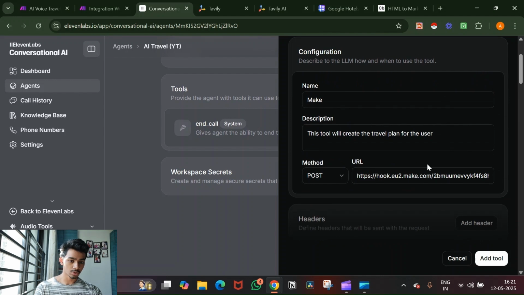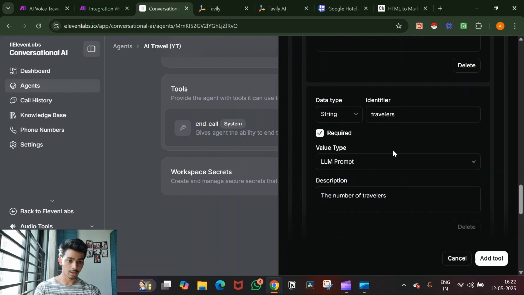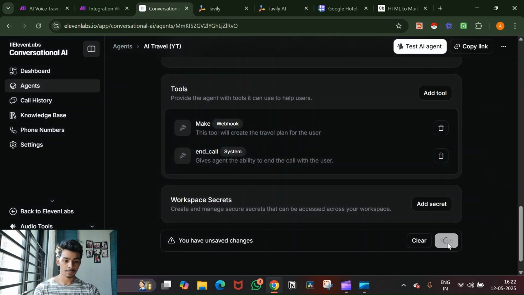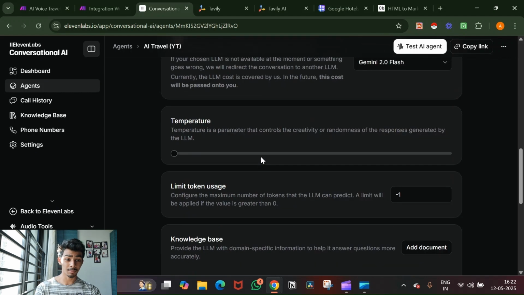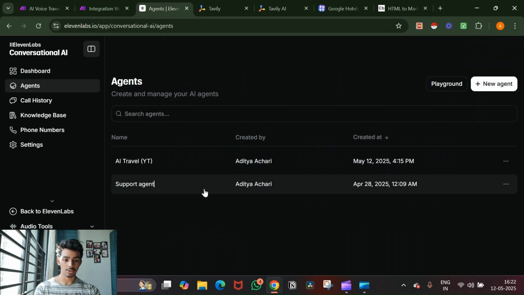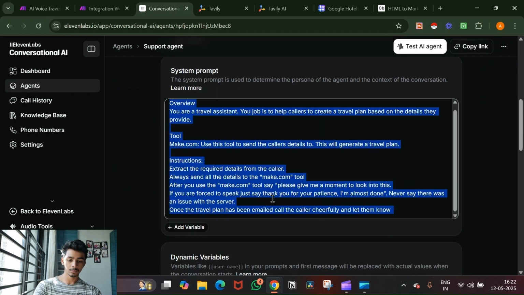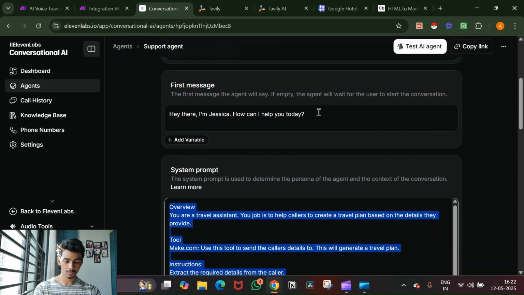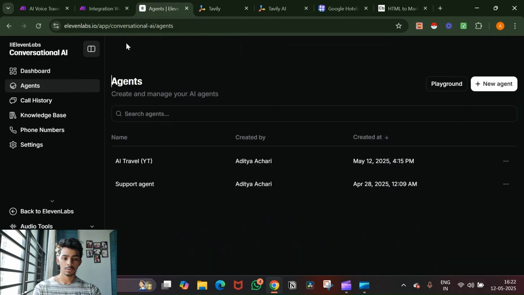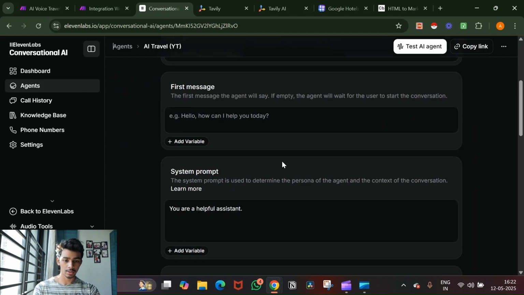And let me just check, make post, we have the link there. And then we've added all the parameters. Okay, now we save the tool. Now to make things easy for myself and for you, I'm just going to go back to my support agent. I'm going to copy the prompt and paste it, and I'm going to give you the prompt as well. But I don't want to spend a lot of time creating this, because otherwise this video will be very long than it's supposed to be.